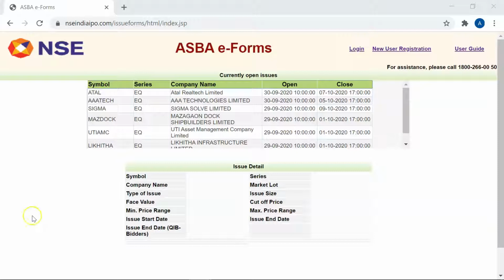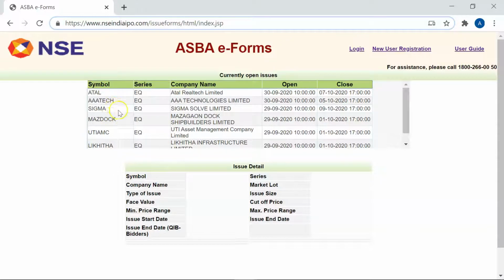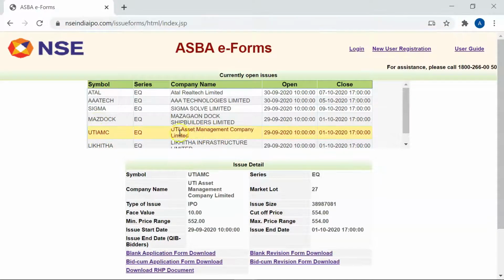Basically, in this process, firstly, you have to go to the website nscindiaipo.com. I will copy this link in the description section. You have to click on the IPO in which you are interested to apply through offline mode or physical mode. So say for example, I want to apply for UTI AMC. Click on UTI Asset Management Company Limited. Once you click on any company, as you can see here, blank application form download option will be visible.